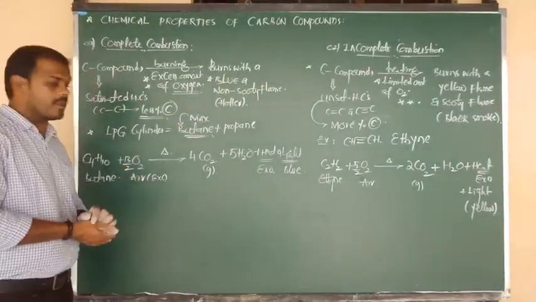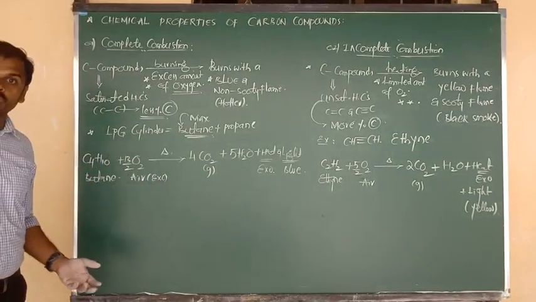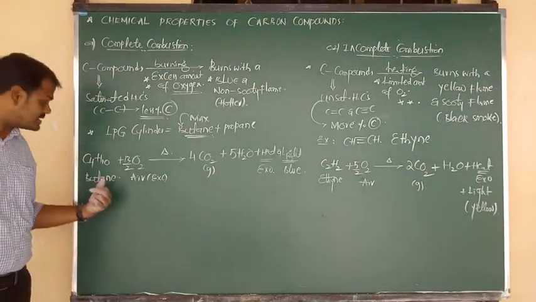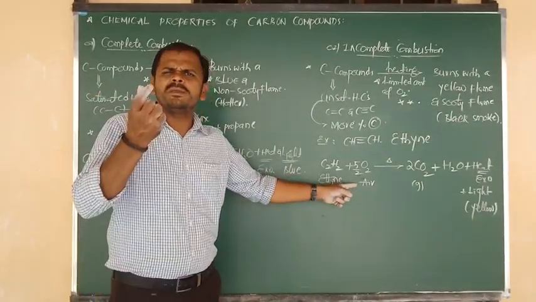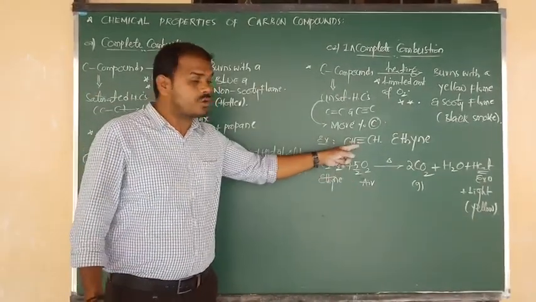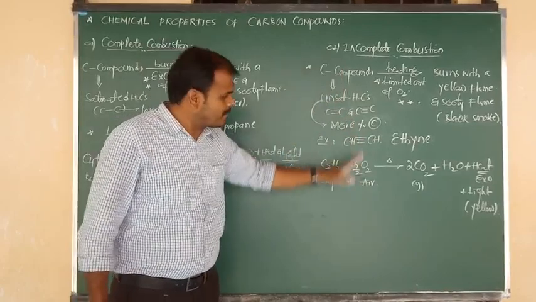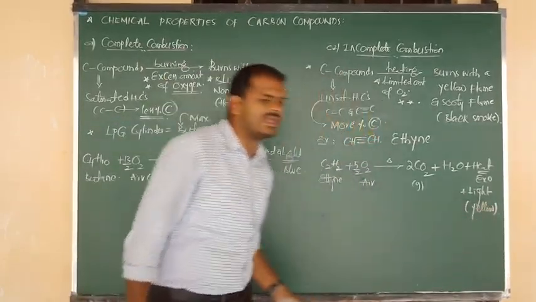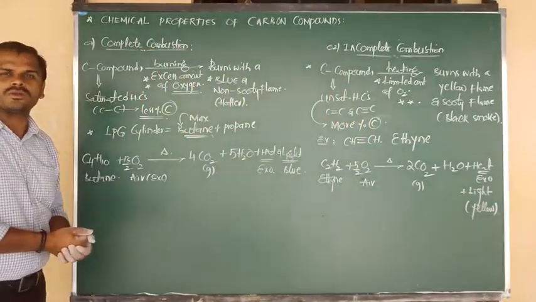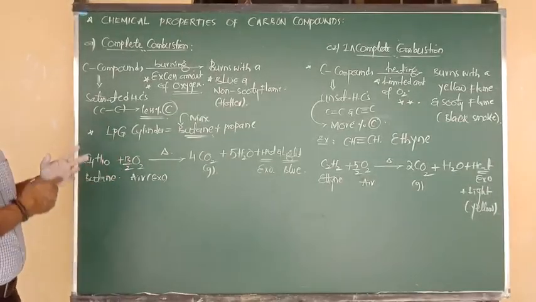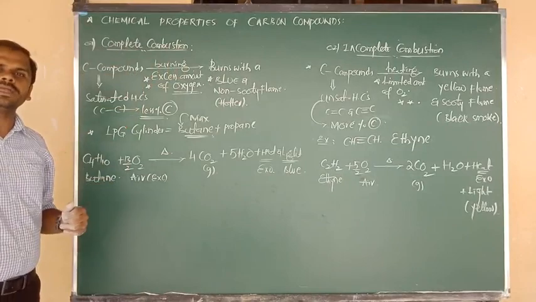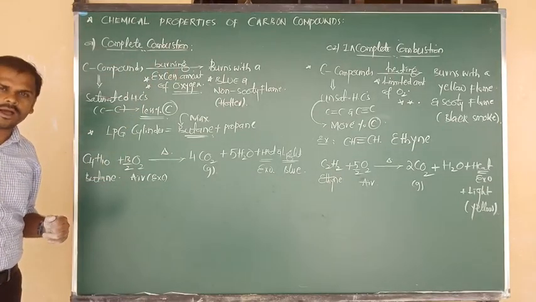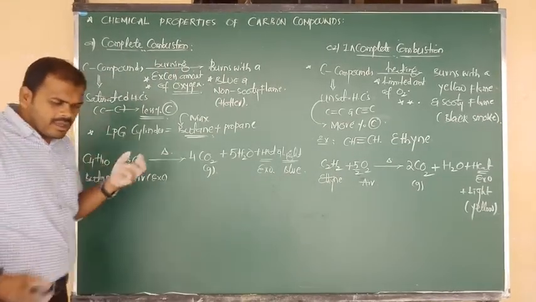Everything was balanced. Here we have taken 13 by 2 O2, excess of oxygen and a saturated compound. That's why you are getting a blue flame. But this is a limited amount of oxygen and an unsaturated compound. Due to incomplete combustion, the flame is yellow light. Like that, there are a number of reasons and differences we can show between complete and incomplete combustion.